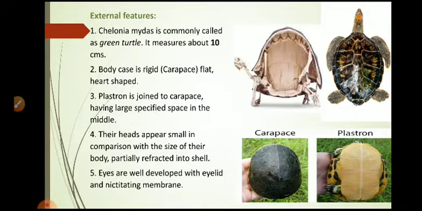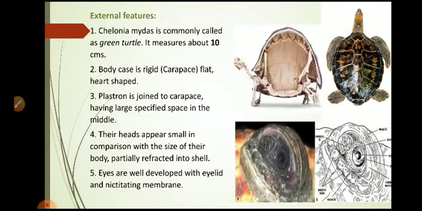Eyes are well developed with eyelid and nictitating membrane. What is the nictitating membrane? It is a transparent membrane, also called the third eyelid in some organisms. It is drawn across the eye from the medial canthus, that is the corner of upper and lower eyelid.